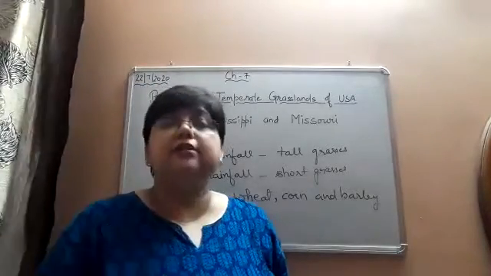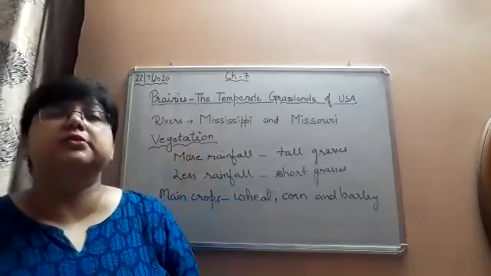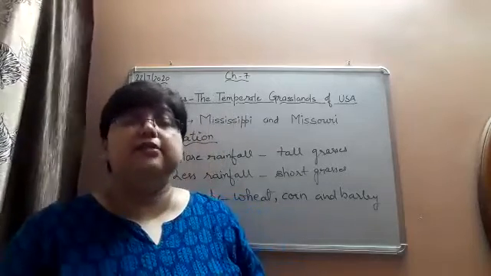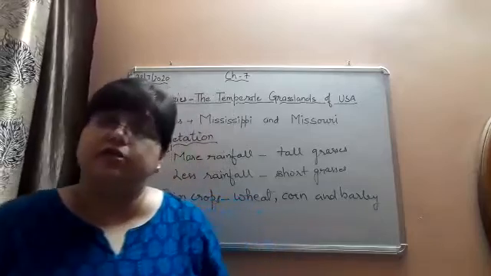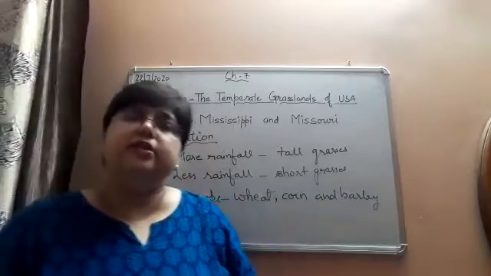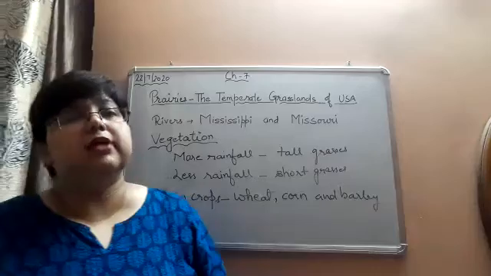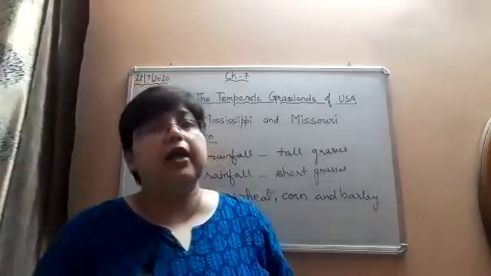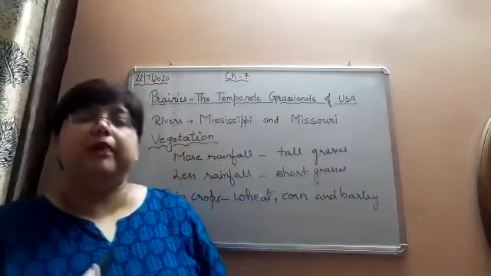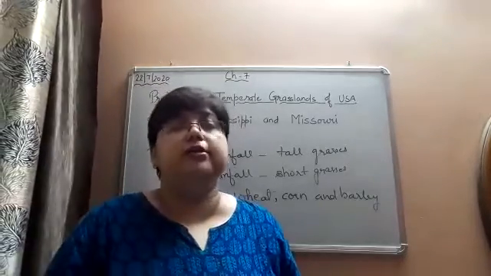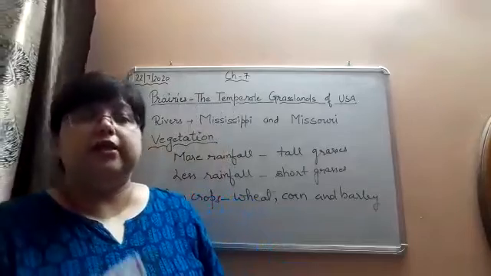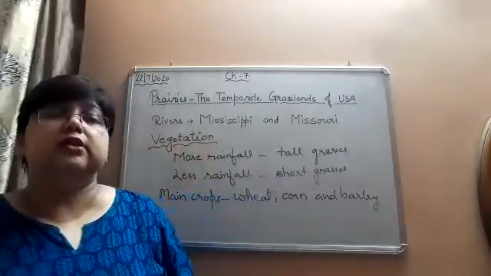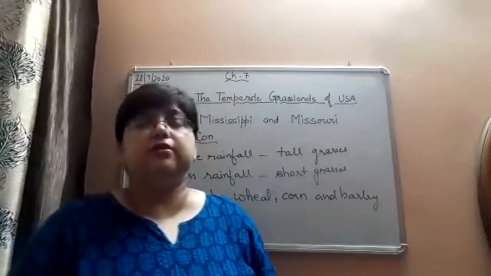And why were these grasslands converted into agricultural farms? Due to overgrazing by animals. These grasslands have now been converted into agricultural farms or ranches. In ranches, the animals are reared for their meat, milk and milk products, and in the agricultural farms, wheat, corn and barley are grown, in which wheat is the main crop. The soil here is suitable for growing a lot of wheat, and this wheat is exported to other countries also. Due to this reason, it is also called the wheat basket of the world.